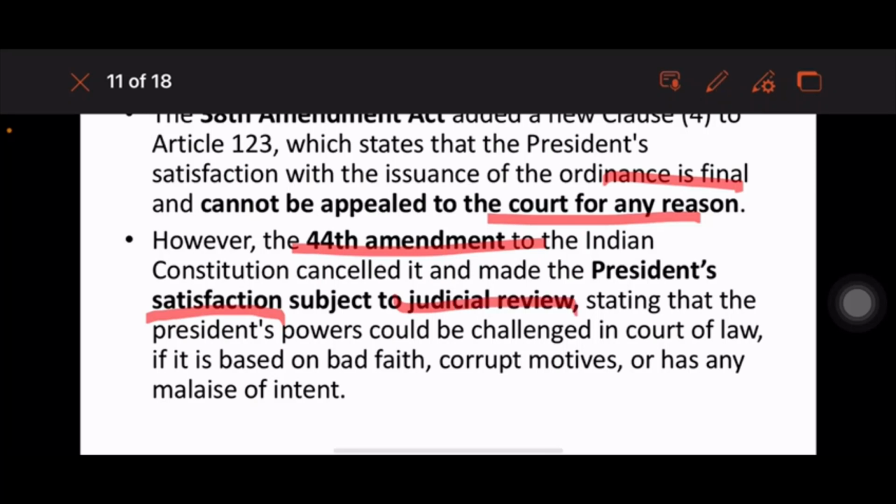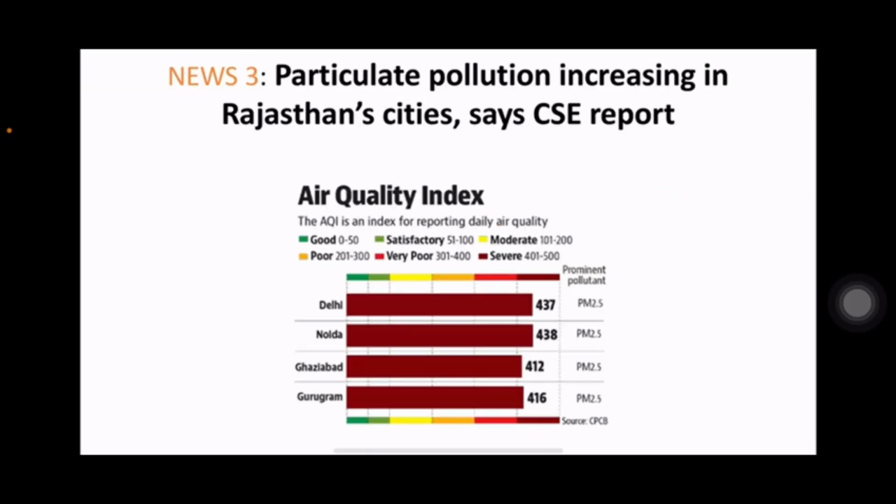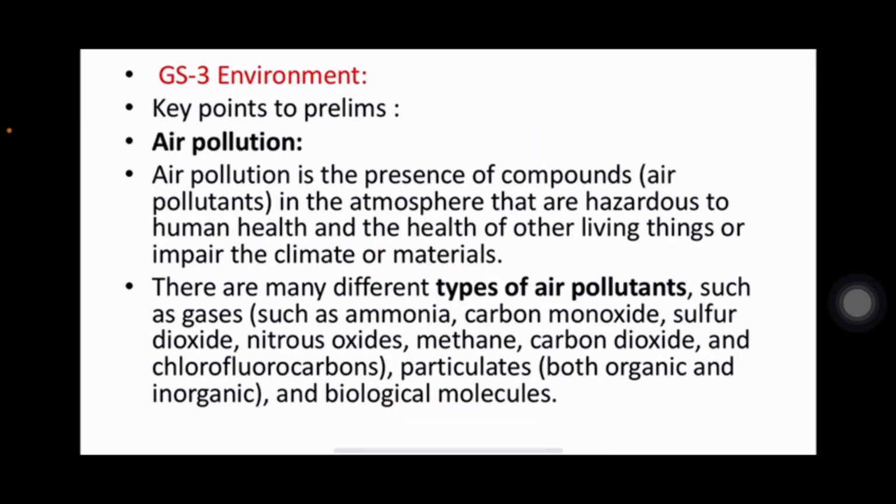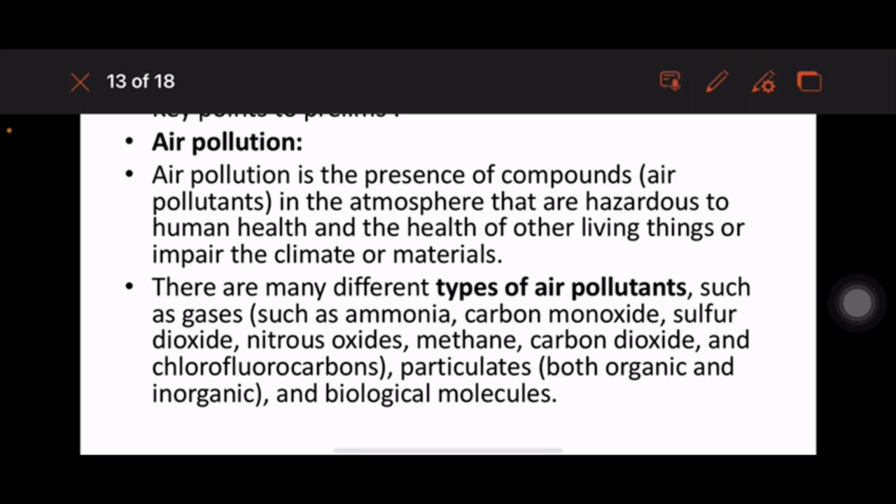Next issue, particulate pollution increasing in Rajasthan cities, says CSE report. This comes under GS3, Environment, for Pollution. Air pollution is the presence of compounds in the atmosphere that are hazardous to human health.